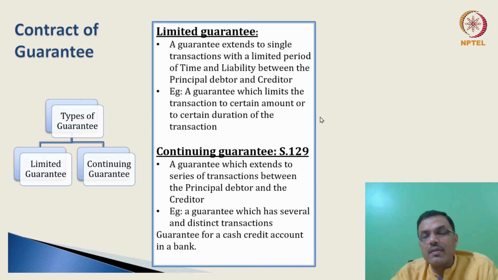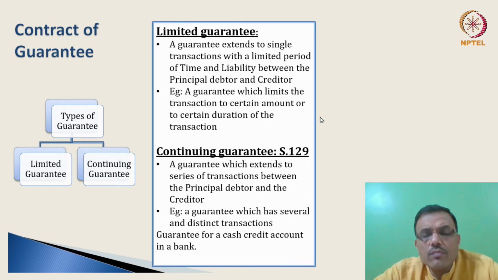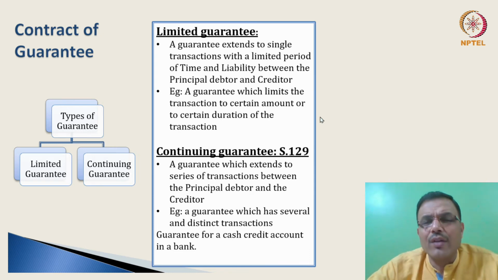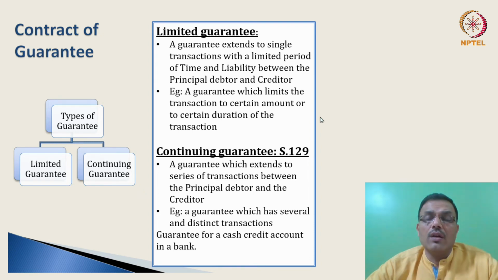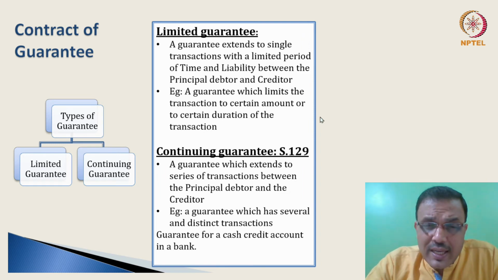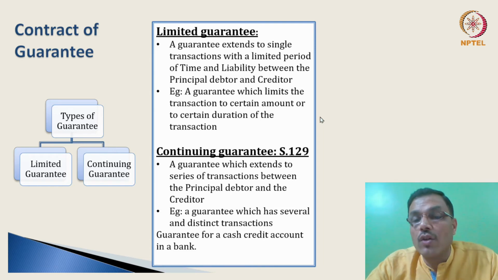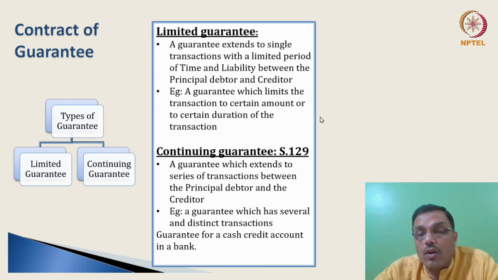What you have to understand at this point is that there can be other types of guarantees. Just to give you an example, we can talk about what is known as a personal guarantee. The best example to explain a personal guarantee is the job of a cashier in a bank. During early days, the cashier's job was quite risky. There would be some risk of the cashier embezzling the cash, misappropriating it, or running away with it, and hence the cashier's job would expect a guarantor or a surety to be brought into the employment contract.